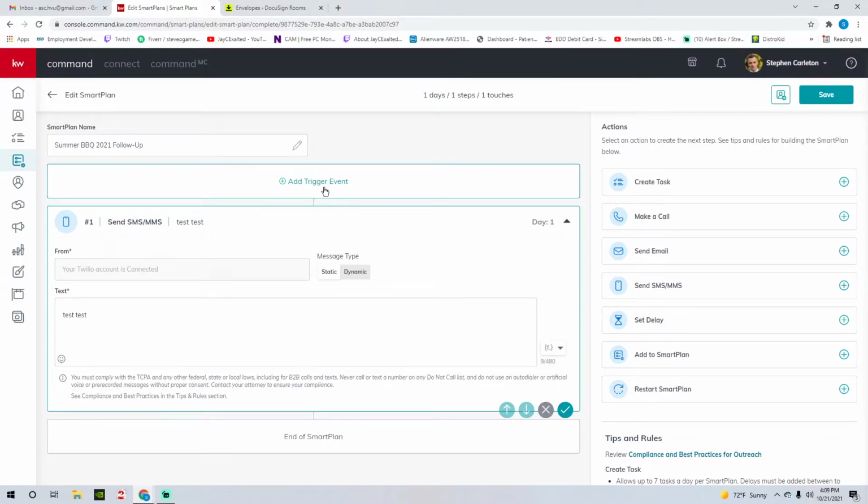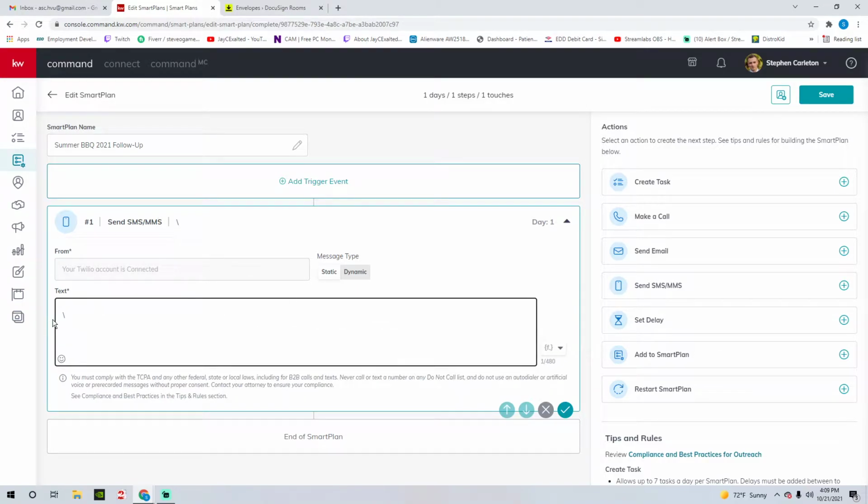So let's just say that the event is that it just happened. We just had the summer barbecue 2021. And now I already added these people to my database. I already tagged them and I want to start this smart plan right away. So it's okay to have the text message as the first step because I want to start it right away. So what we're going to do is say hi.